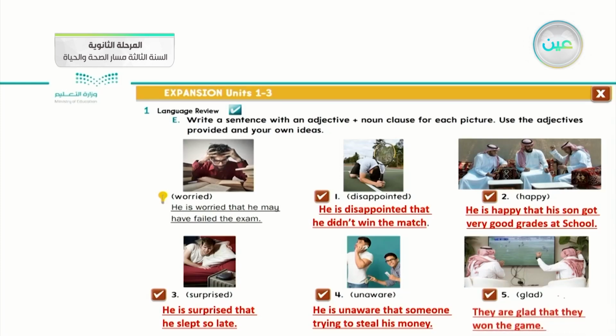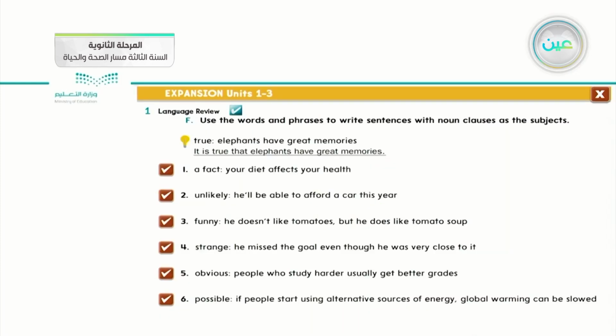Okay, let me move to the third question. Use the words and phrases to write a sentence. What do they want from you to use the words and phrases for? To write a complete, full-meaning sentence with the noun clause again as the subject.